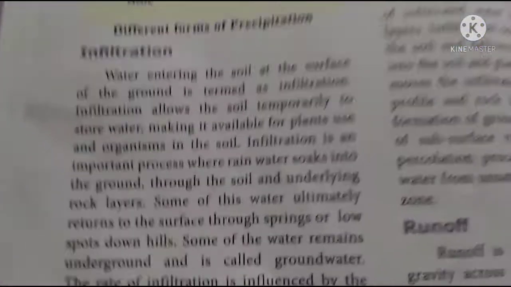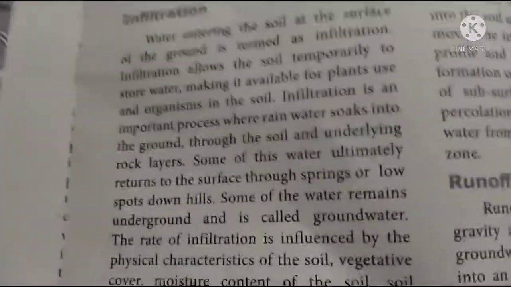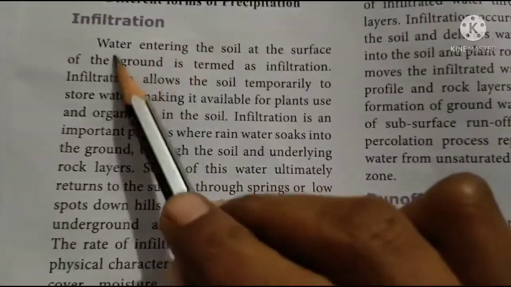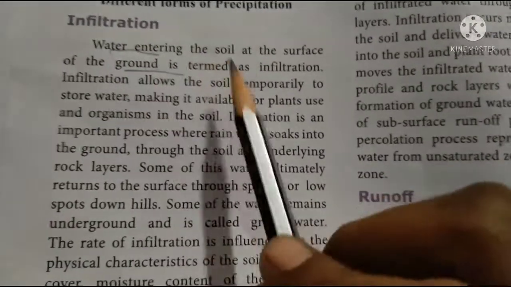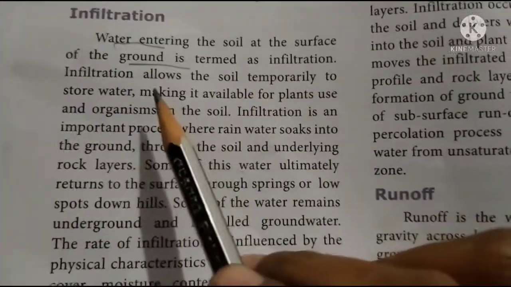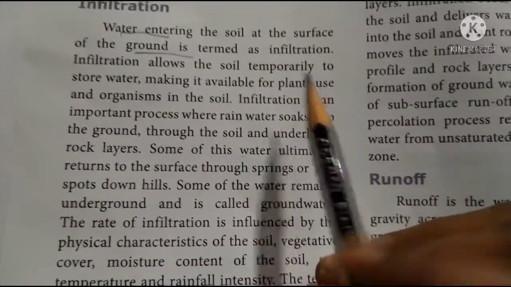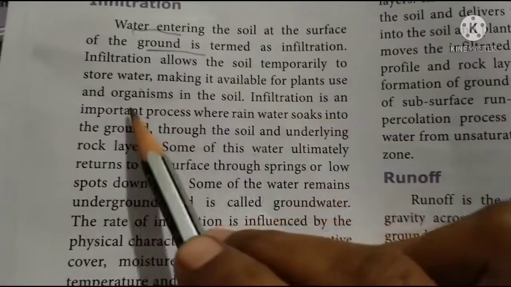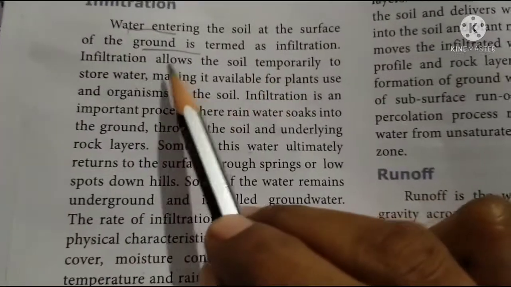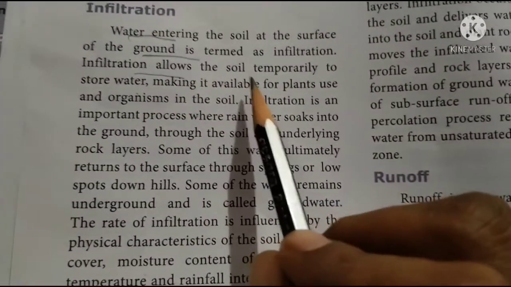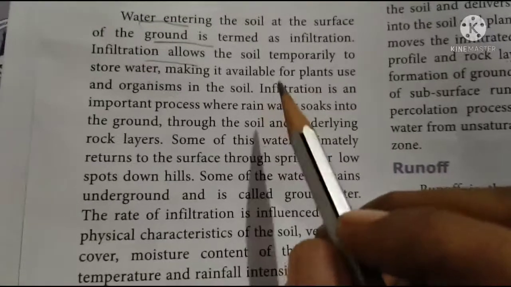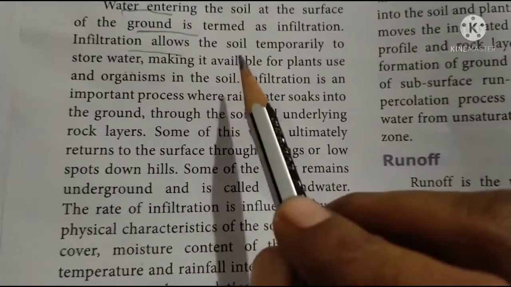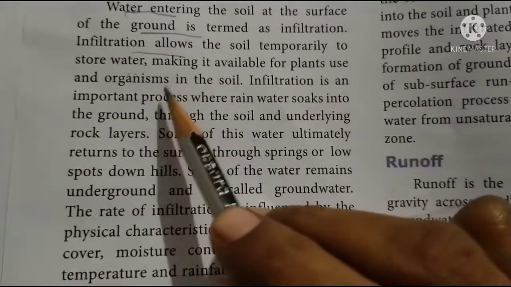Okay, and infiltration: water entering the soil at the surface of the ground is termed infiltration. Infiltration allows the soil temporarily to store water, making it available for plant use and organisms in the soil. So the water is only temporarily held in the soil and stored for the purpose of plant use and also organisms in the soil.